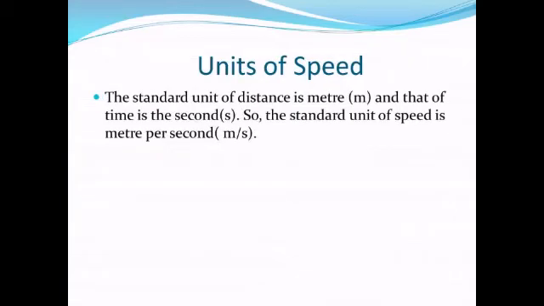Now next we will discuss units of speed. We know that the standard unit of distance is meter and that of time is second. So the standard unit of speed will be meter per second, because we know that the formula for speed is distance upon time, and if the standard unit of distance is meter and standard unit of time is second, standard unit of speed will be meter per second.